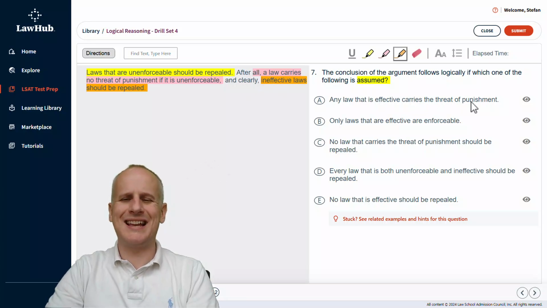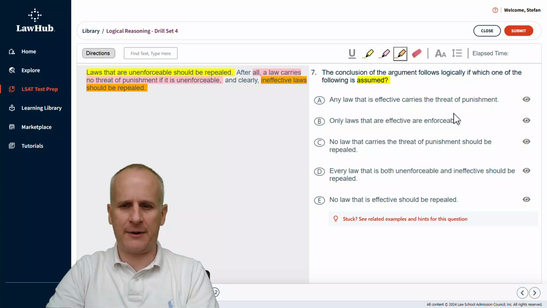So choice A, any law that is effective carries the threat of punishment. Okay, these are definitely terms that are related to what we've highlighted in our individual statements. So let's leave choice A open for now. Then we've got choice B. Only laws that are effective are enforceable. Well, we actually have a condition about unenforceability, not about effectiveness.